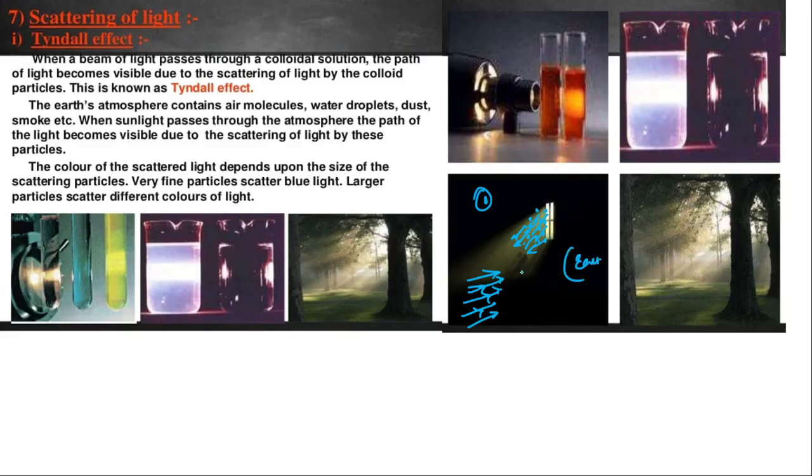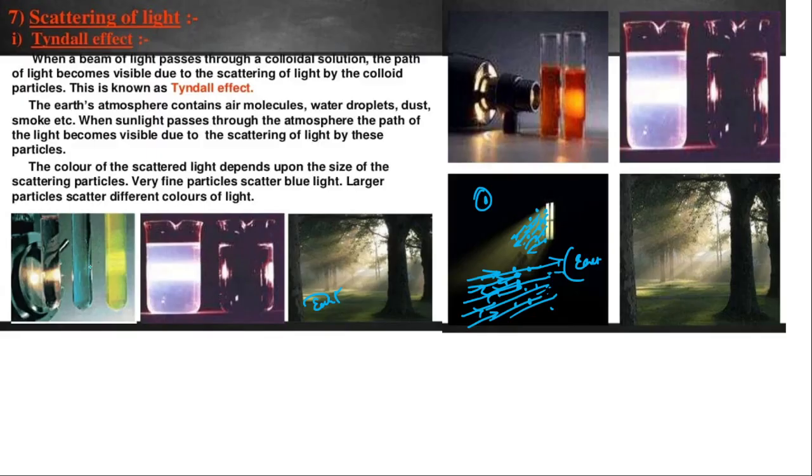Imagine here the earth surface, because of the dust particles present in our atmosphere, some of the rays get absorbed by those dust particles, and the remaining sun rays passing through in between will reach the earth surface. Because of this we feel that there are sun rays entering into the room, or in this case entering the earth surface through these trees, okay.